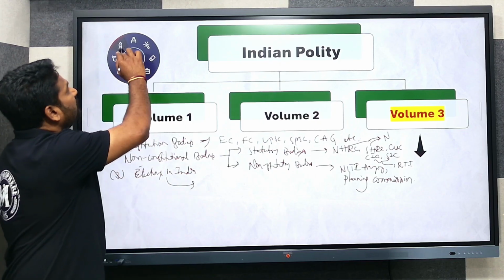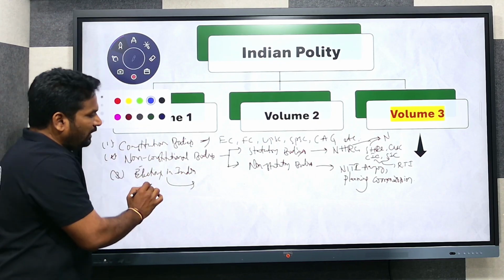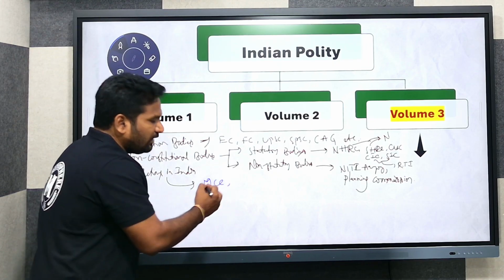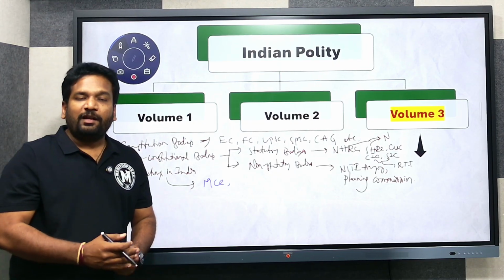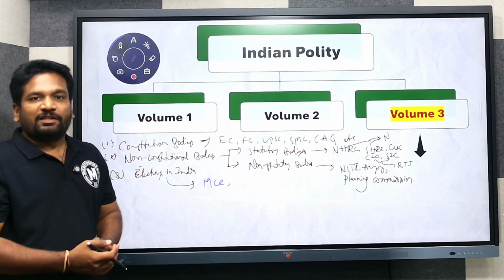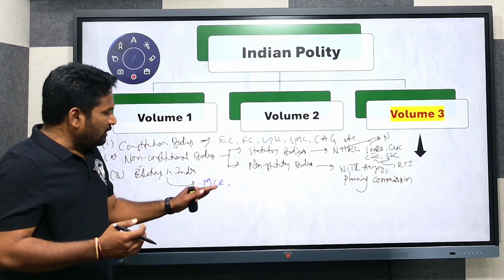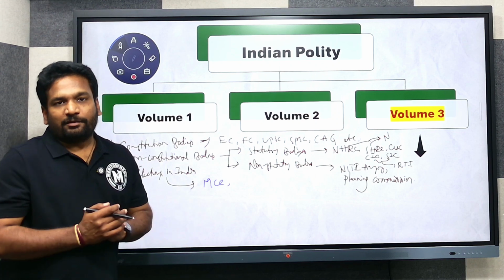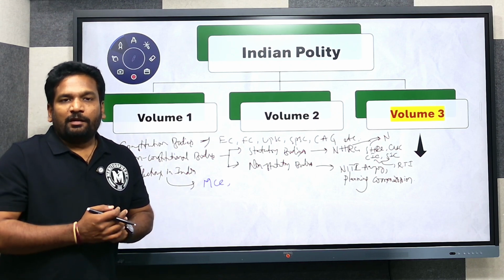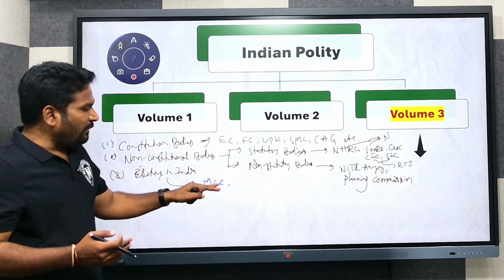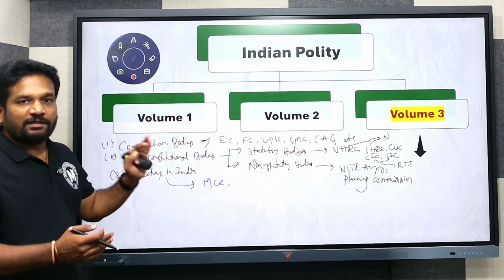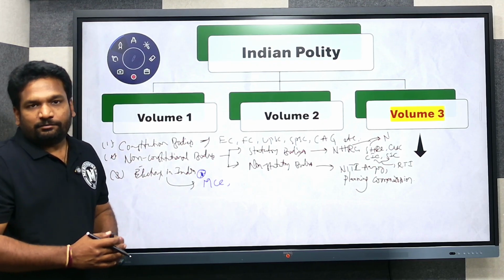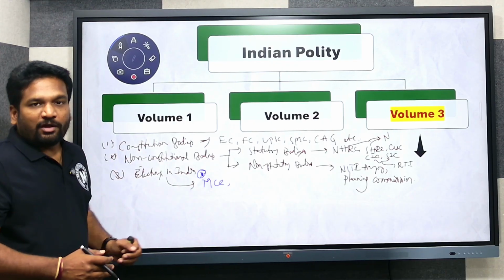Here we are going to discuss concepts such as model code of conduct. In recent times there is a discussion that model code of conduct is an executive mechanism. There is no legal standing for that. That means there is no legal backing. So no such act provides backing for the model code of conduct. There is some discussion whether model code of conduct, MCC, be granted legal status, right?